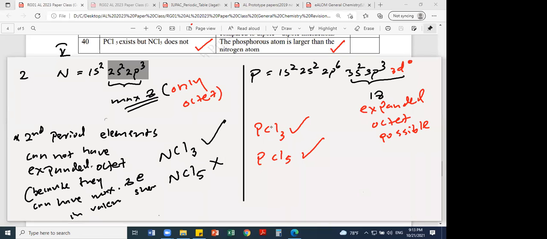There are vacant d orbitals. That is the exact reason. There are vacant d orbitals in phosphorus, which can accommodate more than 8 electrons. Therefore the statement does not explain it. Answer is second. Answer is second.